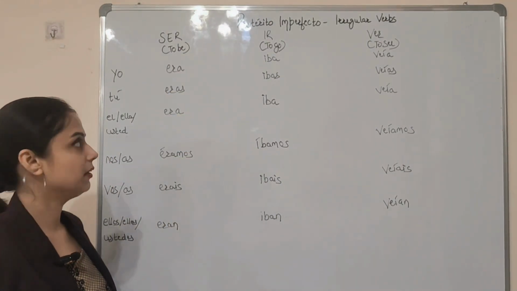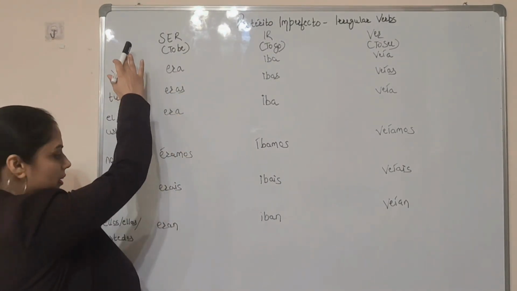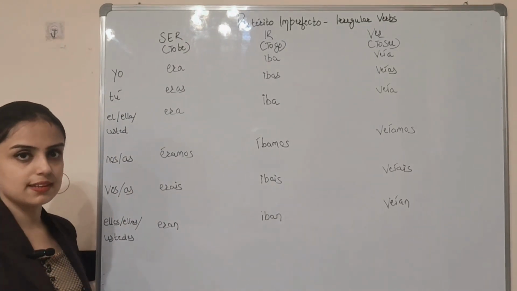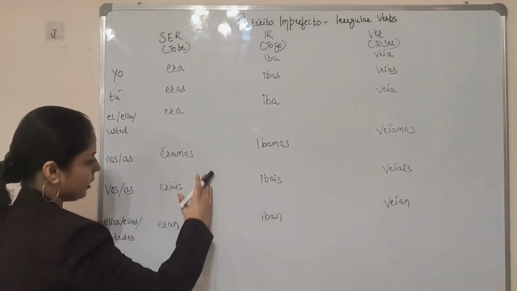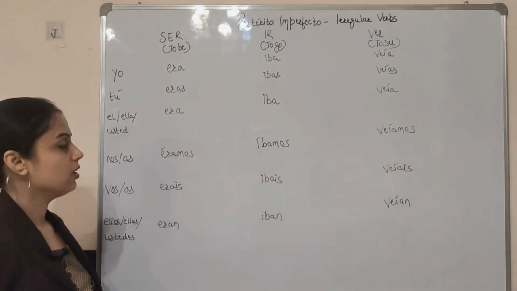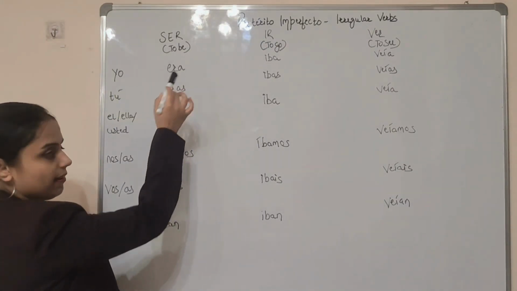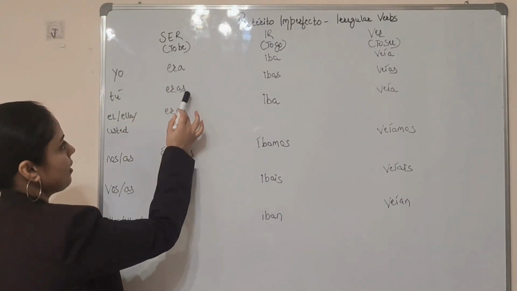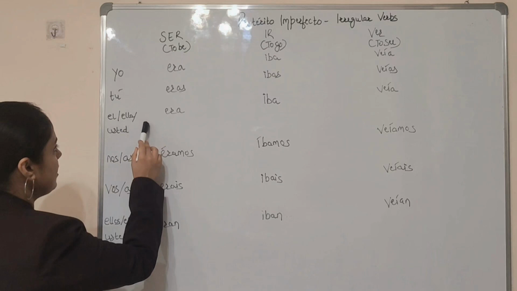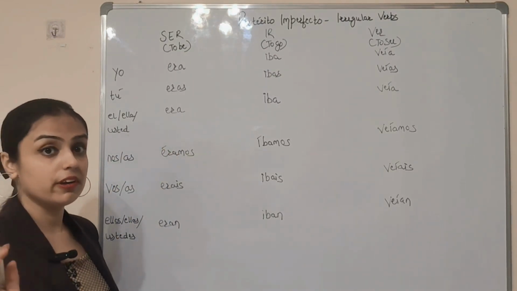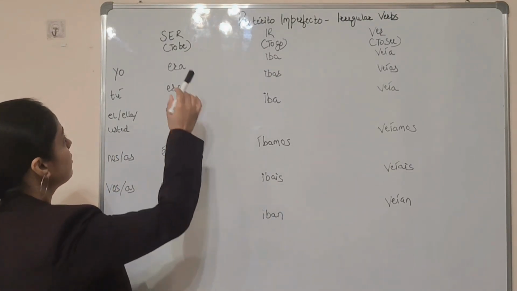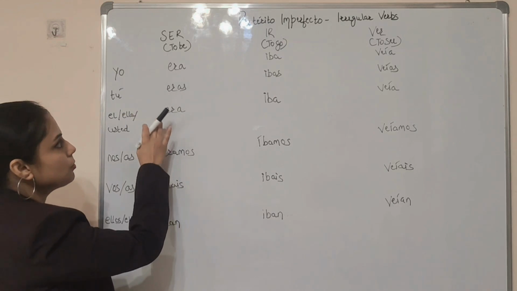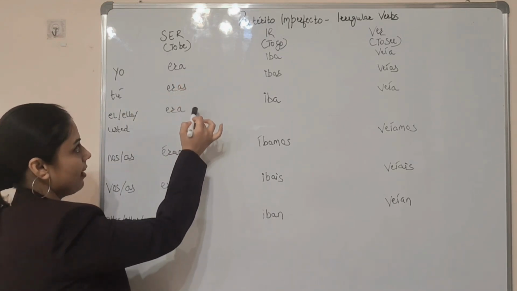Ser means to be. ¿Vale? Here I have jotted down the pronouns, and here I have jotted down the conjugation. So yo era, tú eras, él, ella, usted era. One thing you have to remember is that first person and third person singular will be the same, era, era.